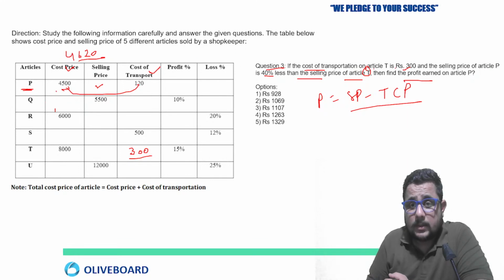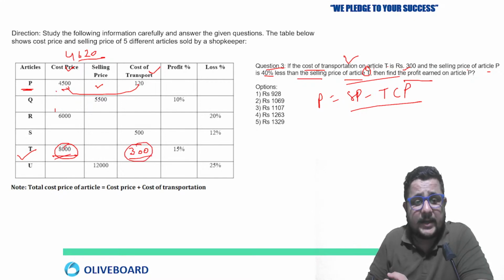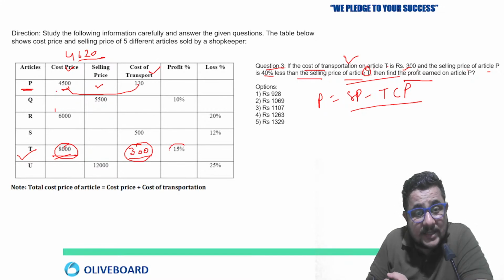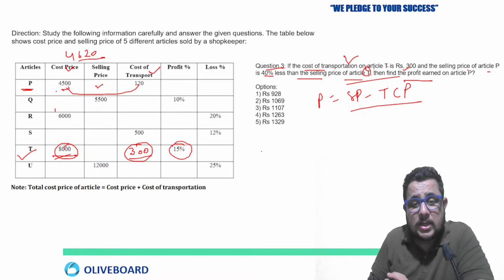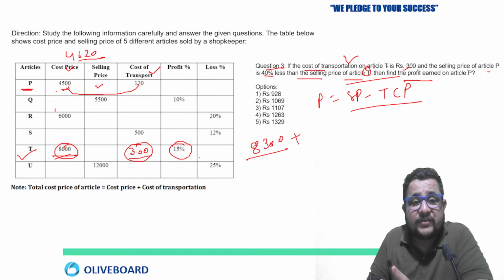Just wait. If the cost of transportation on article T is rupees 300 and the selling price of article P is 40% less than the selling price of article T. So now what to do? See here, article T is rupees, cost price is 8,000, cost of transport is 300. So the total cost price is going to be 8,300 and there is a profit of 15%. So 115%, or you can just add 8,300, the total cost price, plus 15% of this.